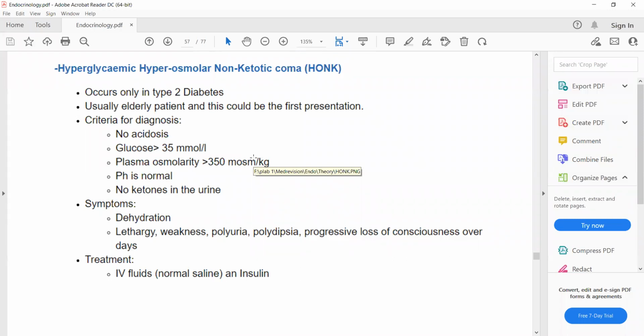To make a diagnosis of diabetic ketoacidosis, acidosis must be present and urinary ketones must be positive. So if no acidosis, glucose is more than 35 millimole per liter, plasma osmolarity is more than 350 milliosmol per kg, pH is normal, and no ketones in the urine.